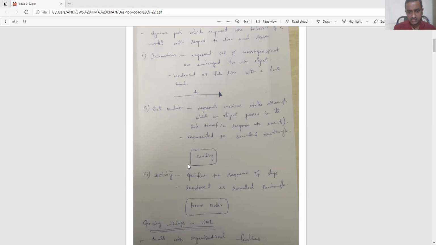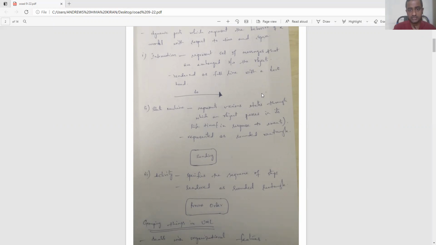The next one is activity. Activity is like a use case. It specifies the sequence of steps, and it is also represented as a rounded rectangle. So processing order, that means I'm placing the order. It is one of the sequence of steps in the entire scenario. So activity is nothing but a type of use case.